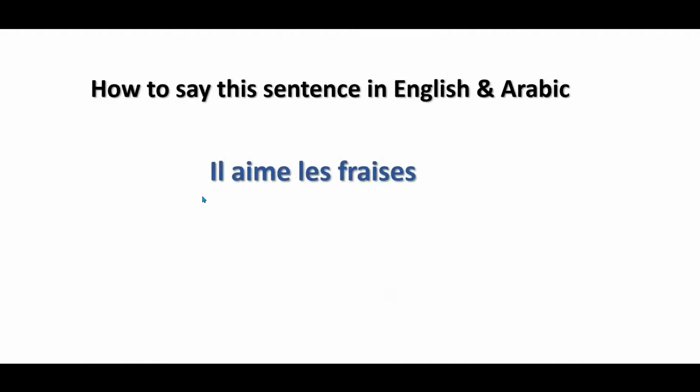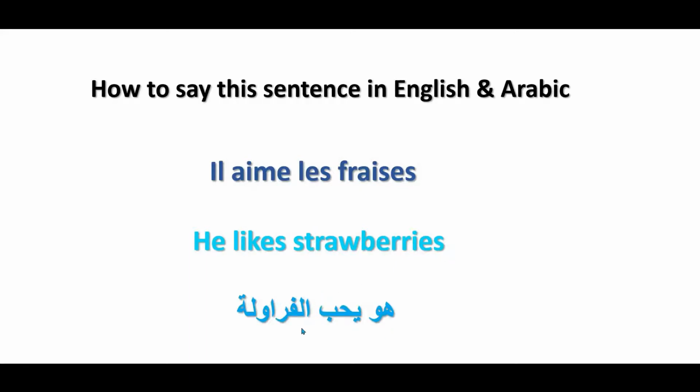Practice another example. Il aime les fraises. Il, third person singular. Aime, one of our verbs that we have to use with les fraises. He likes strawberries. We use les because we have le verbe aime. In Arabic, هو يحب الفراولة. Il aime les fraises. He likes strawberries. هو يحب الفراولة.